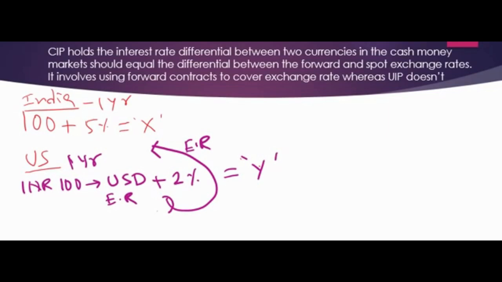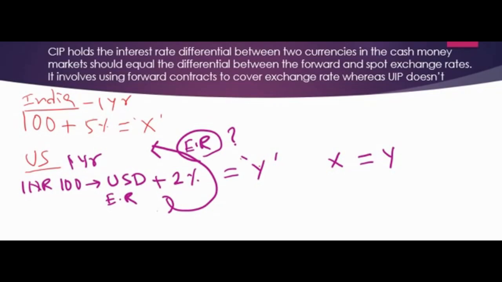Now there is an exchange rate risk after 1 year, because you are not sure how much you are going to get. So what covered interest parity says is that X should be equal to Y. This happens through covered interest rate arbitrage, an investment strategy designed to profit from differences in interest rates between two countries when buying and selling foreign currencies.